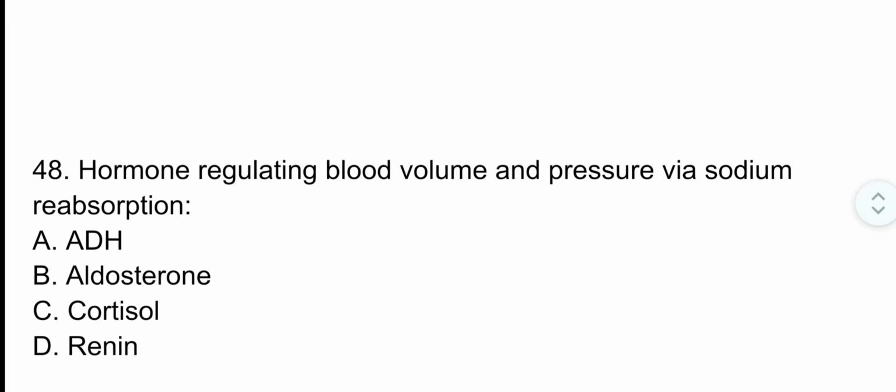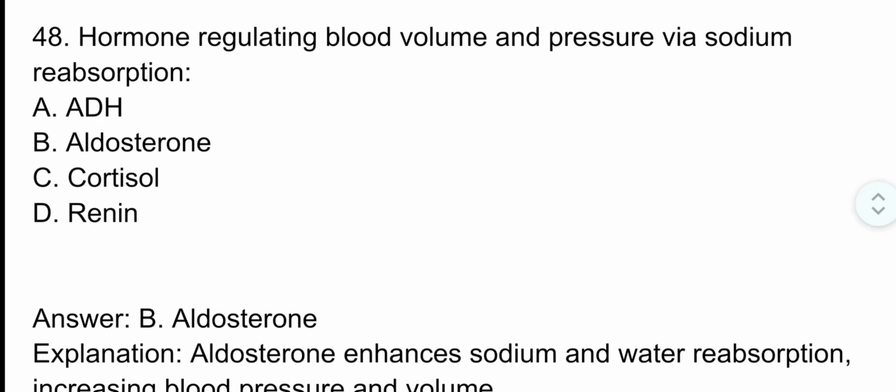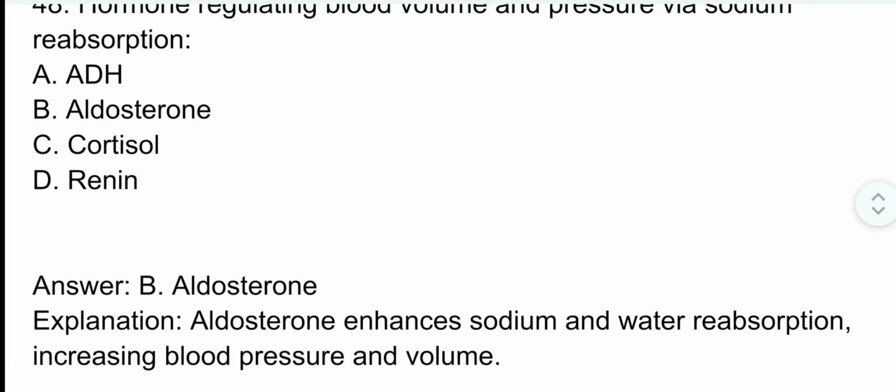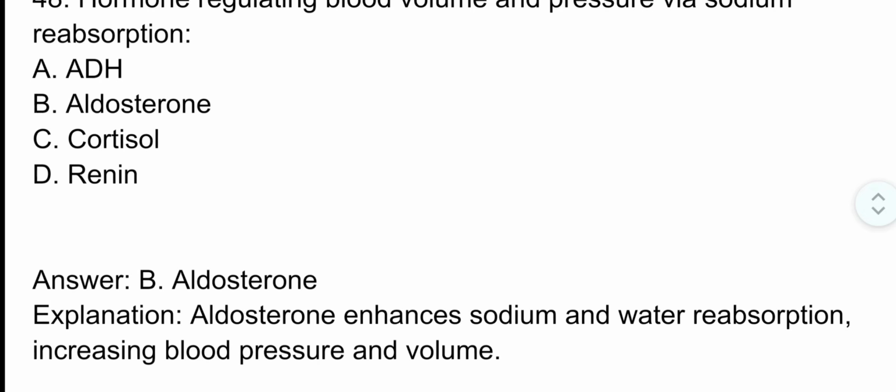Question number 48. Hormone regulating blood volume and pressure via sodium reabsorption. The correct option is option B, aldosterone. Aldosterone enhances sodium and water reabsorption, increasing blood pressure and volume.